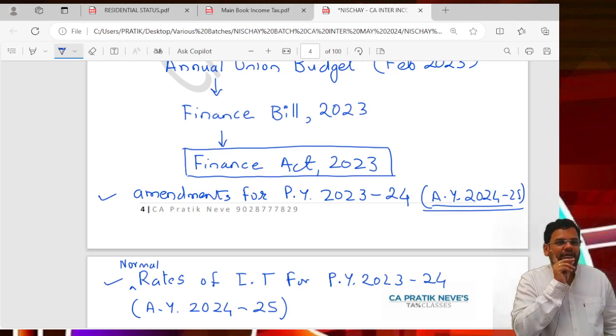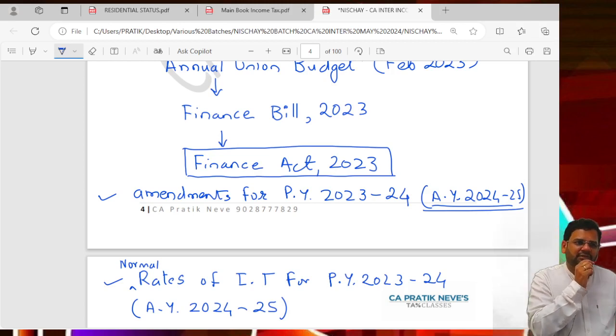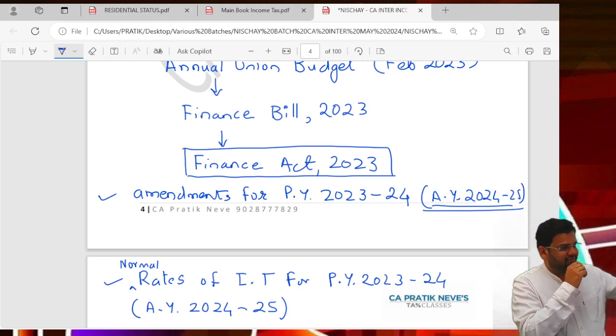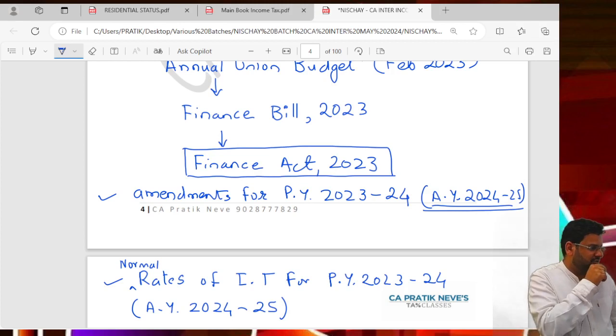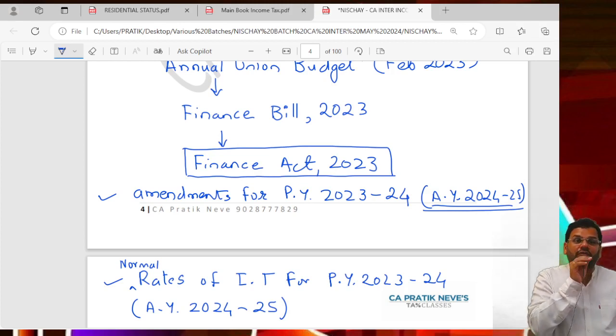And now you know in 2024 Feb, there was an interim budget. Do you know what is interim budget? Interim budget means this year government could not give a full-fledged budget because government will change now because of elections. So they could not give a full-fledged budget for the full financial year.